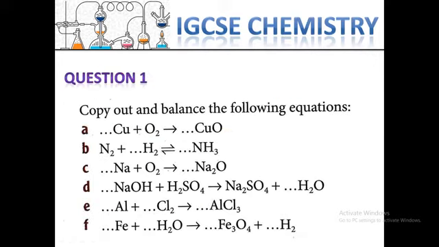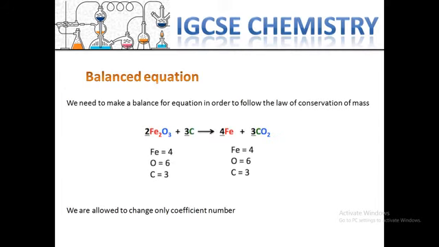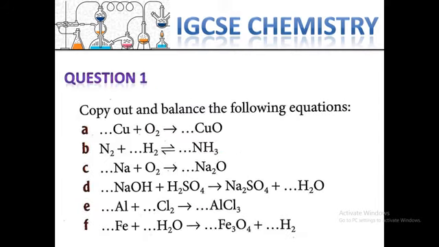Making balanced equations needs a lot of practice, so I put this question as your first question. This is the only question I give you today, and you need to put suitable numbers. For example, how many coppers we have here, and how many coppers we will have in products, which is equal.